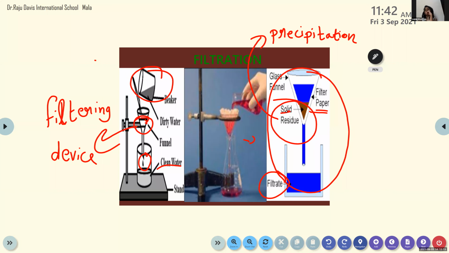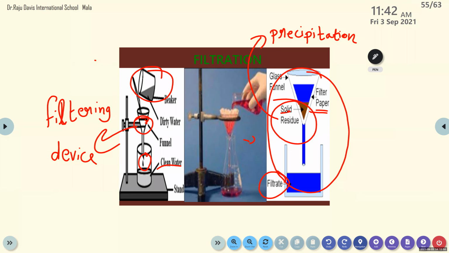Yes, Cheryl, are you asking what we call it when it is liquid? Filtrate. Yes, filtrate. If there are two liquids, we can say that is a filtrate only.